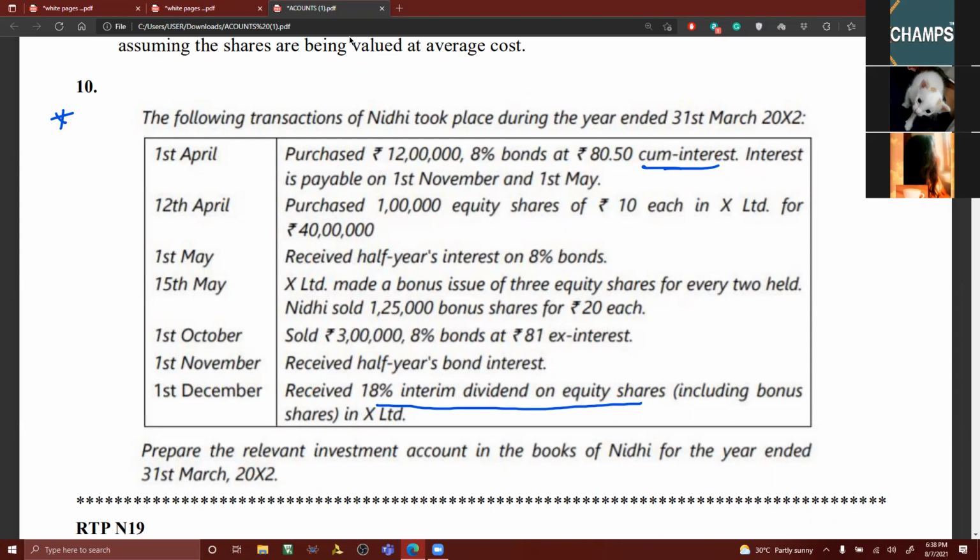On what value you have to calculate? 12 lakhs, no? 12 lakhs into 8% into 5 by 12. 40,000. 40,000 is interest.